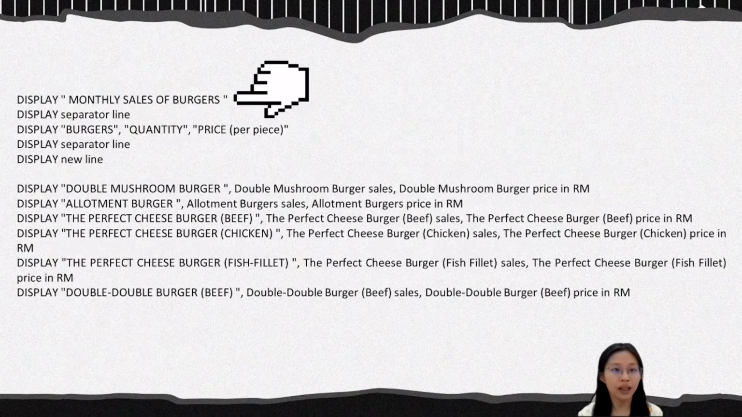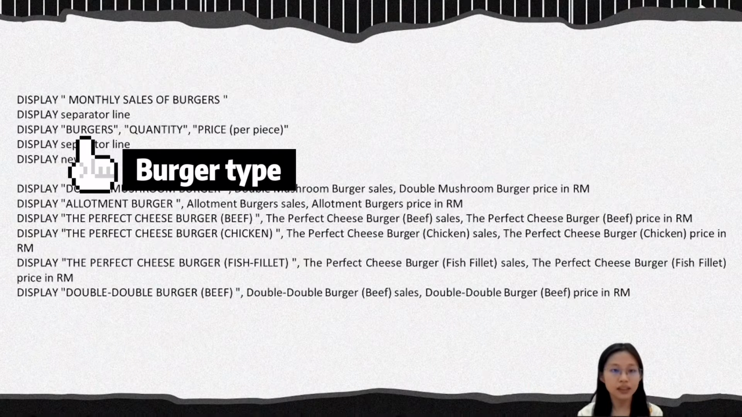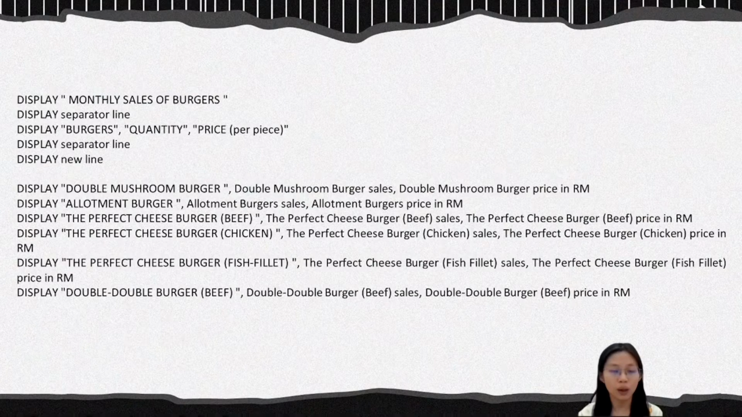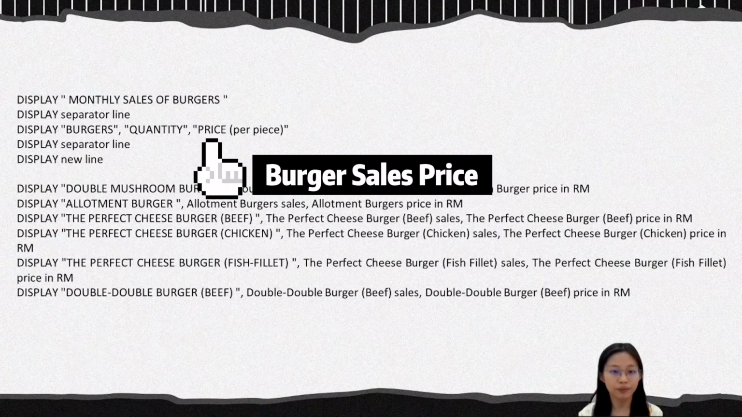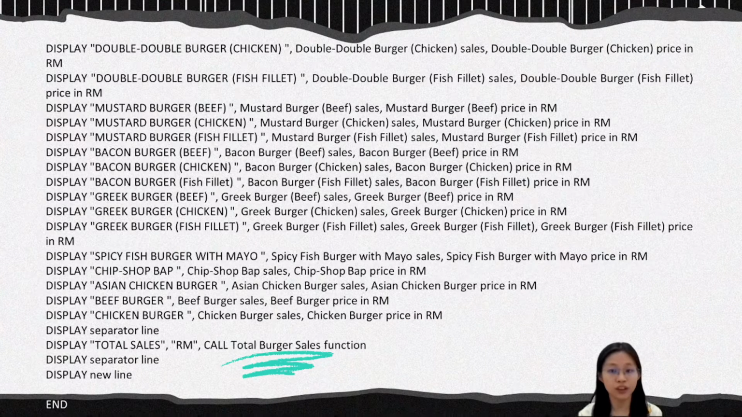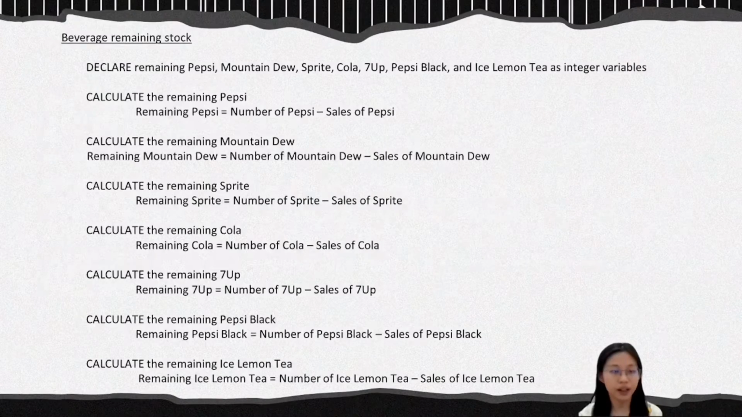Next, we display the monthly burger sales table, whose first column is burger type, second column is number of burgers sold, and the third column is burger sales price. At the last row, we display total burger sales. Here, we need to call the total burger sales function to display the total, and we end this part.